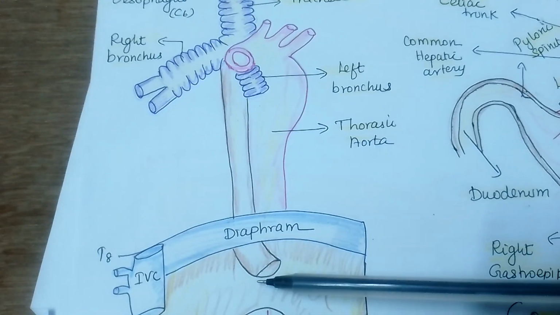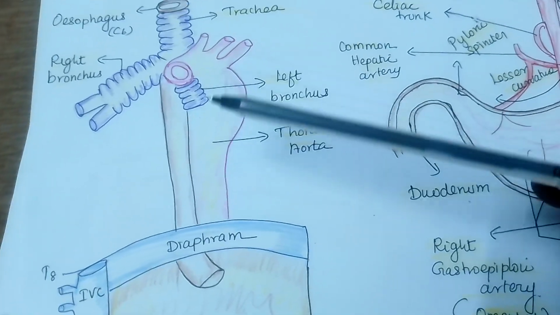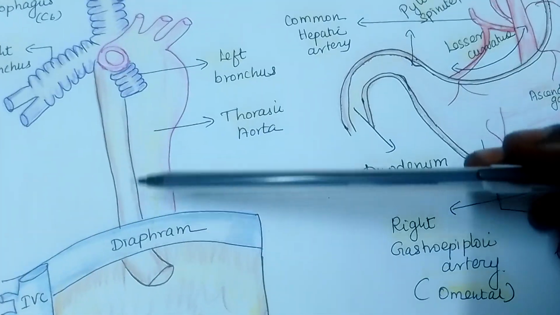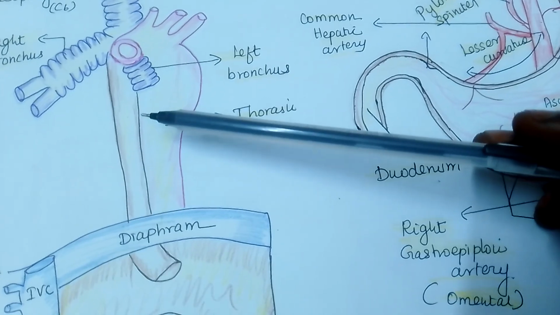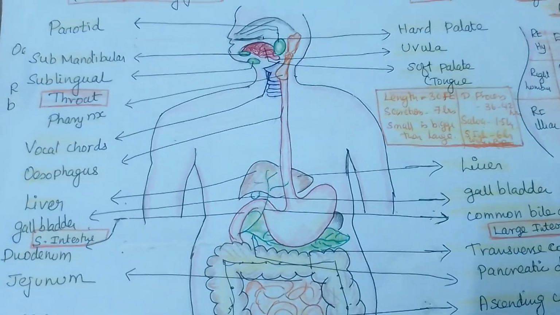Understand? So what is the applied anatomy of this? Sometimes esophageal atresia occurs, and cancer or other conditions may affect the esophagus. Next we will see about the pharynx.